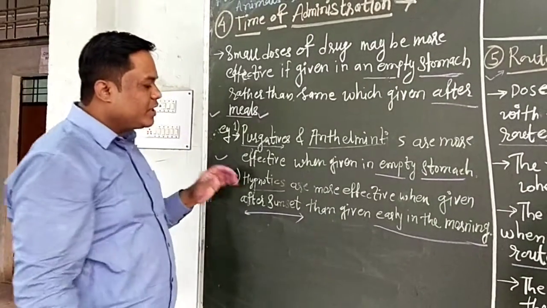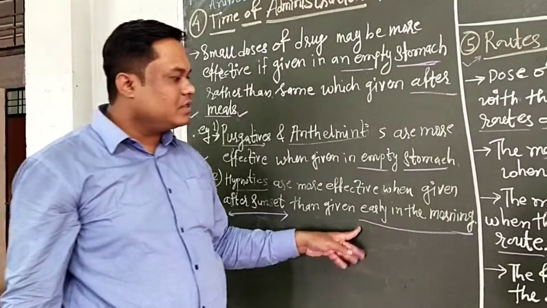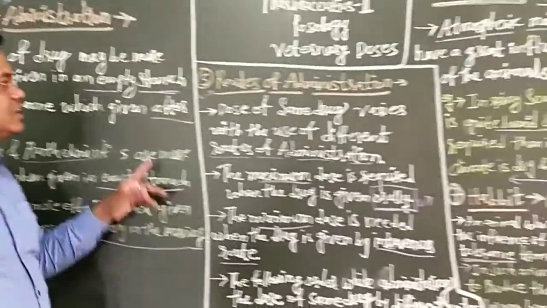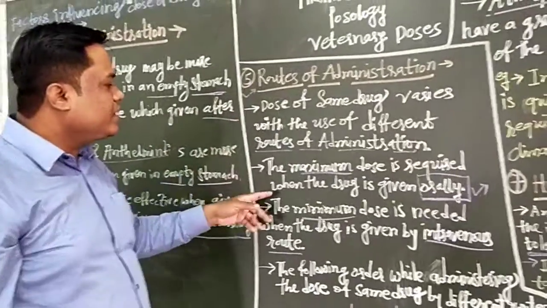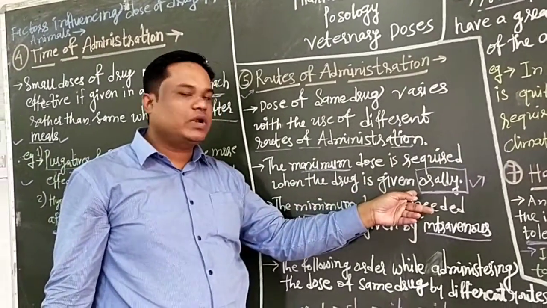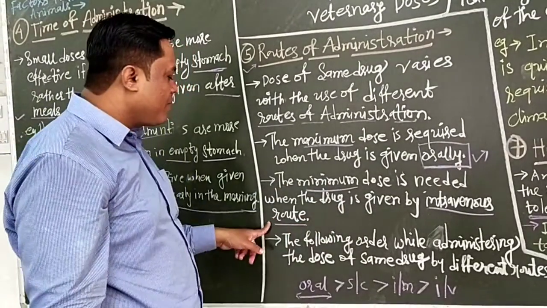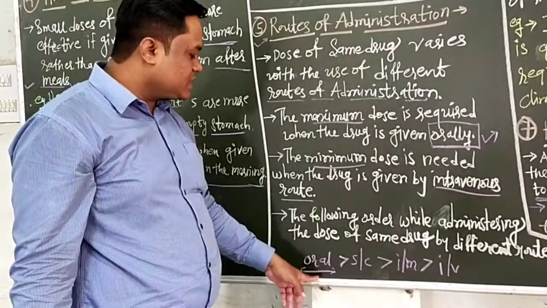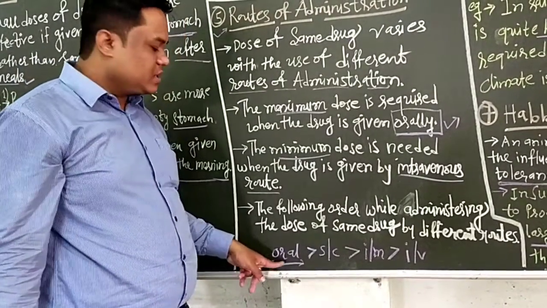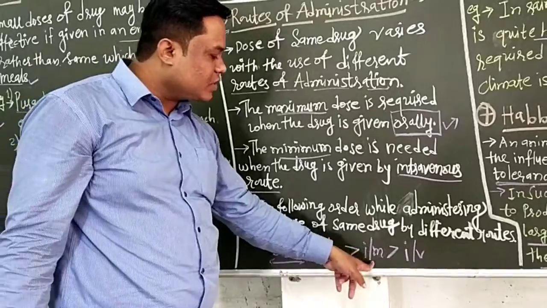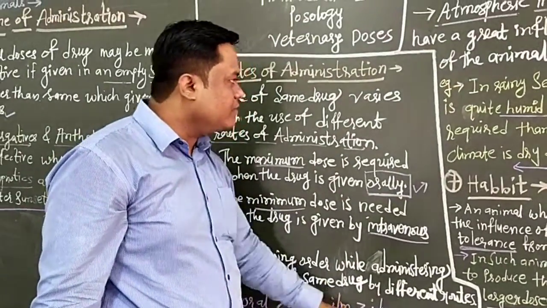And hypnotics are more effective when given after sunset than early in the morning. Second, we see the routes of administration. Larger doses are required when the drug is given orally. Minimum dose is required when given by the intravenous route. The following is the order: the oral route has the larger dose, then subcutaneous, then intramuscular, and the minimum dose is required for the intravenous route of administration.